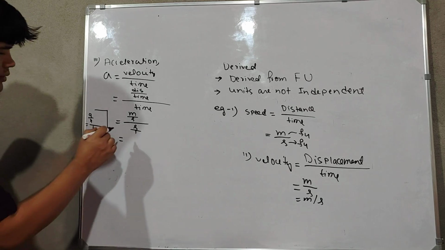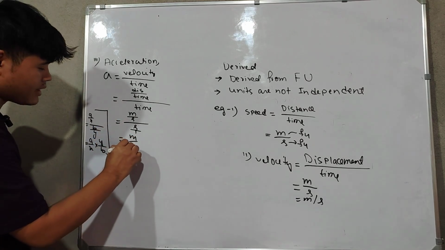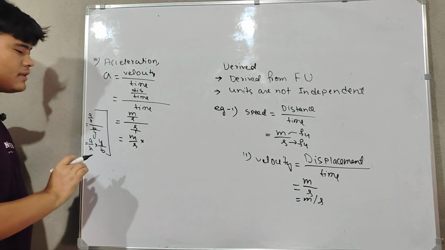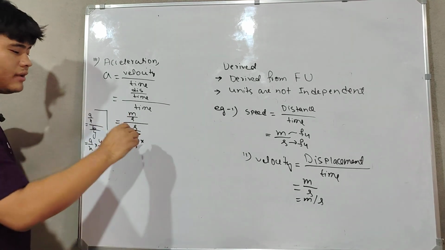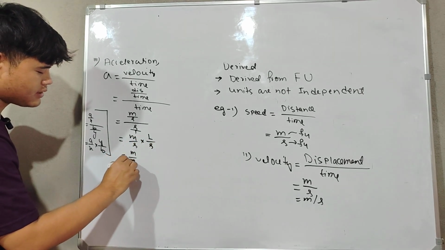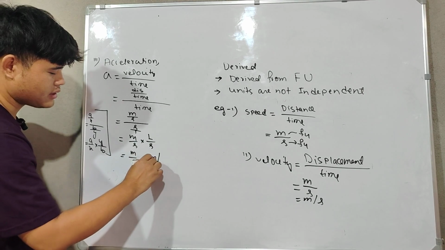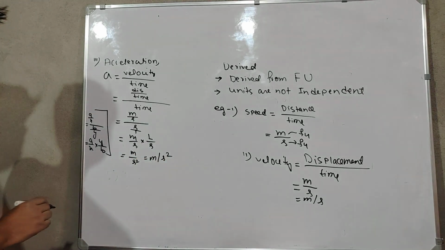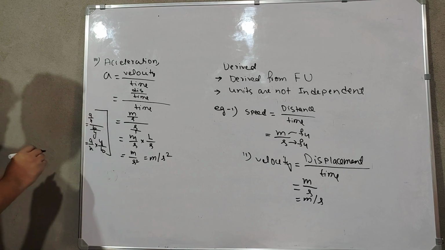Okay, so next what can we write here? So m by s into s by 1 is here. So we can invert it, so it will be 1 by s. So what will we get? Meter per second square, or meter second to the power minus 2. So this is the unit for acceleration.